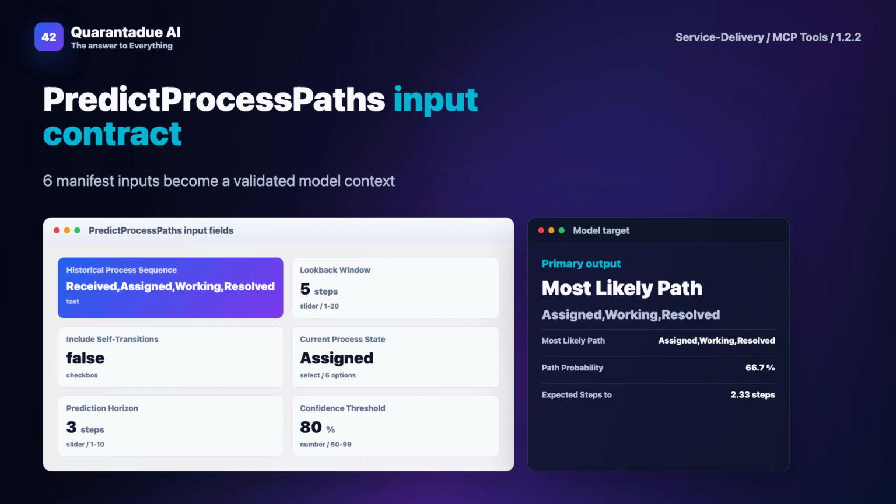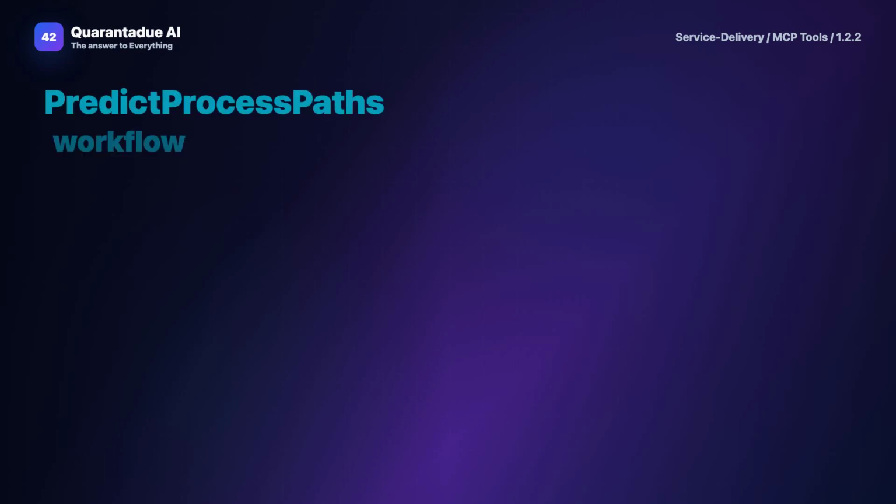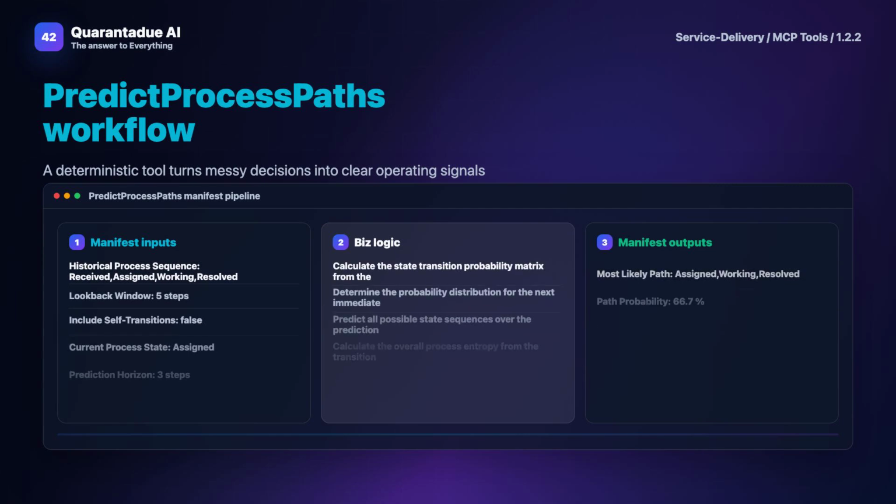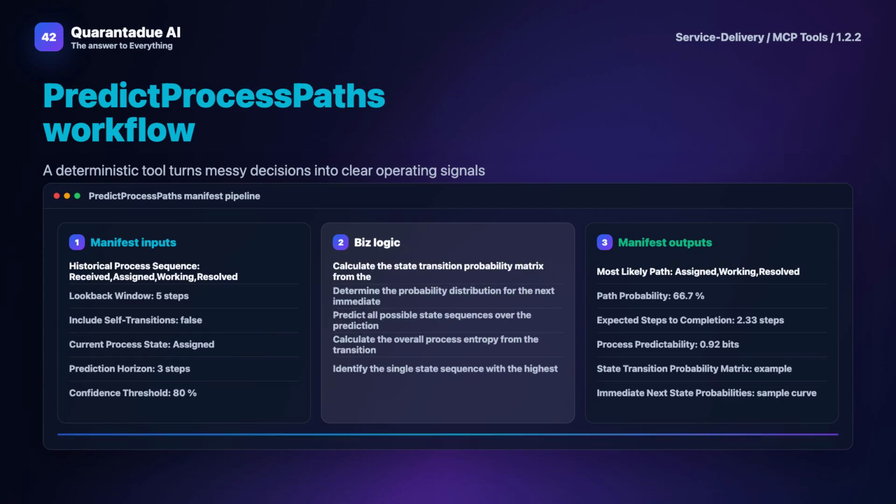these dots. So how does PredictProcessPaths work? It uses a scientific approach based on machine learning and probabilistic modeling. Here's the key concept. Instead of looking at averages, PredictProcessPaths analyzes sequences of historical events to identify causal relationships. It learns from past incidents, changes, and requests, considering the order of steps, time intervals, and successful outcomes. This differs from common misconceptions where forecasting is just about trends. PredictProcessPaths understands dependencies and adapts as new data arrives, providing a dynamic, real-time model.